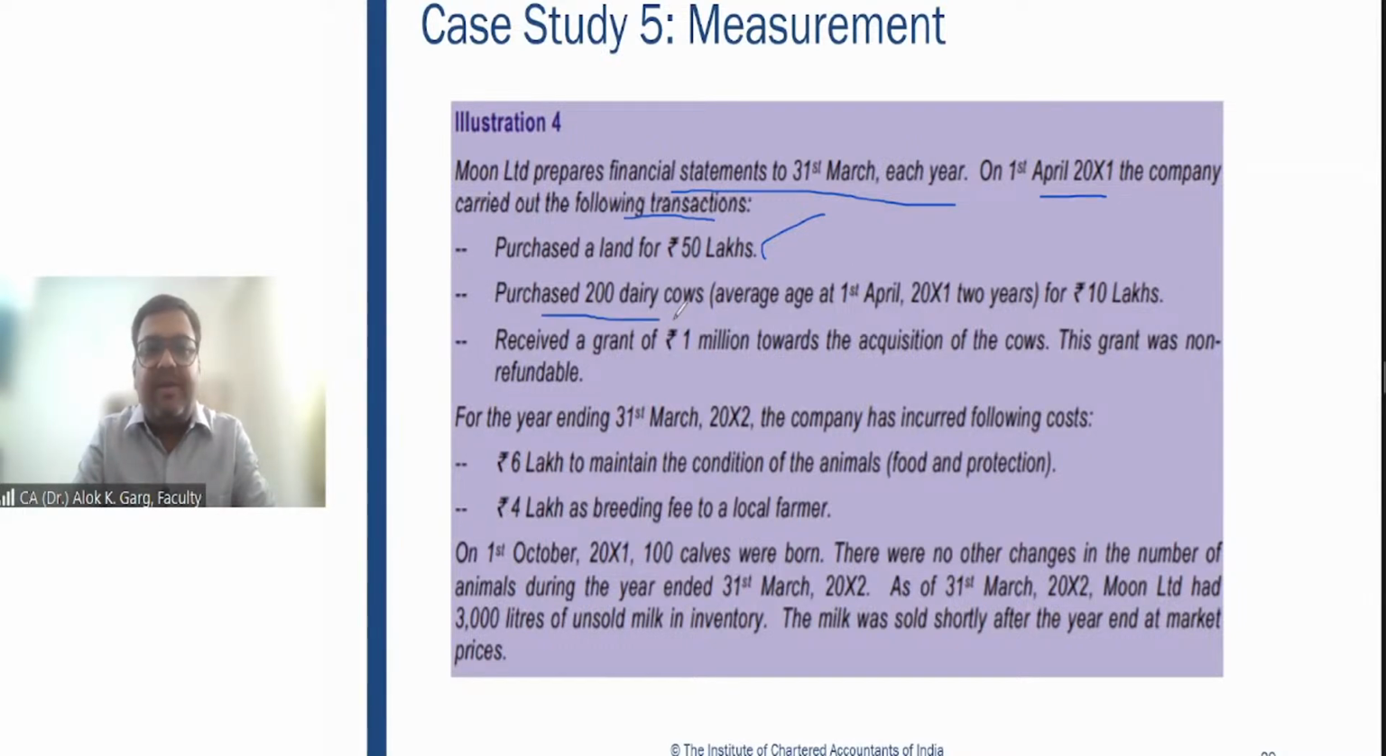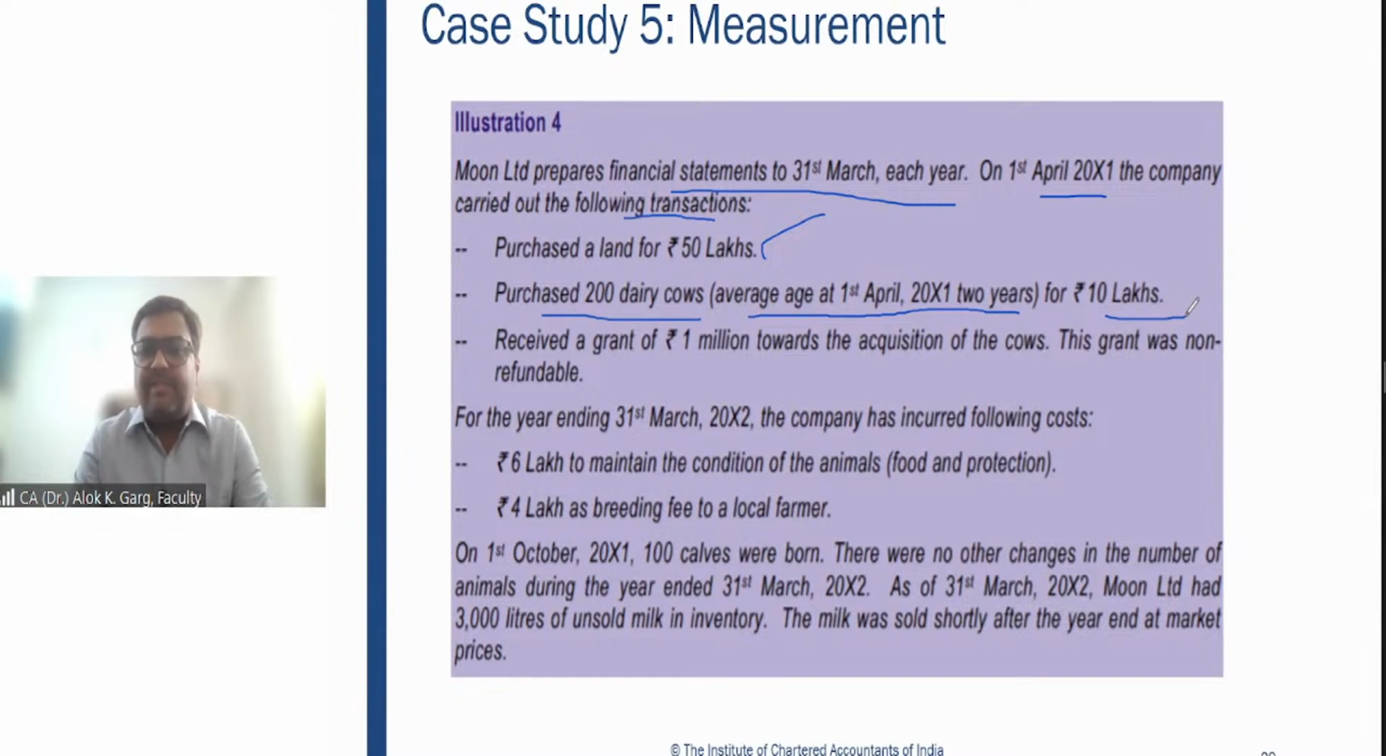Purchased 200 dairy cows. Average age at 1st April 2001 is 2 years. The company has purchased the dairy cows for rupees 10 lakh. So cost is 10 lakh rupees, but the cost is not important. Fair value less cost to sell is important.